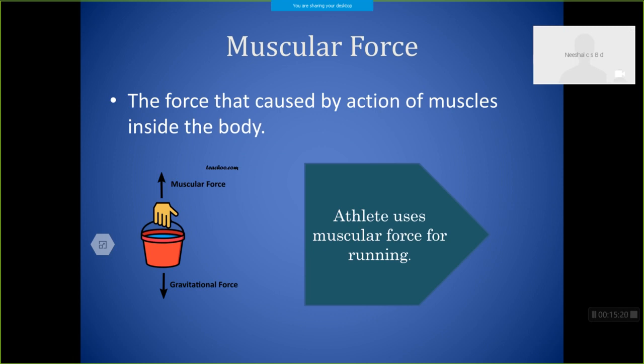Can you say some other examples inside our body where we use muscular force? Just think about respiration. How does respiration take place? The expansion and contraction of muscles, that is the diaphragm. Because of contraction and expansion of muscles, we can respire. So there also we are using muscular force. You can find some more examples. All the actions we do are because of muscular force, and the force exerted by the muscles is called muscular force. Then why do we call muscular force a contact force?